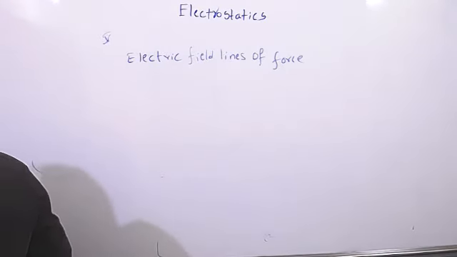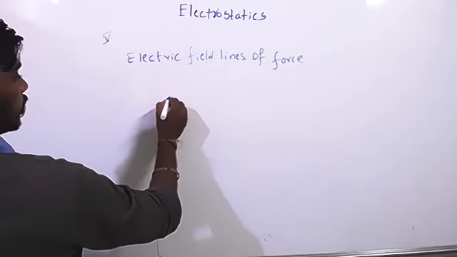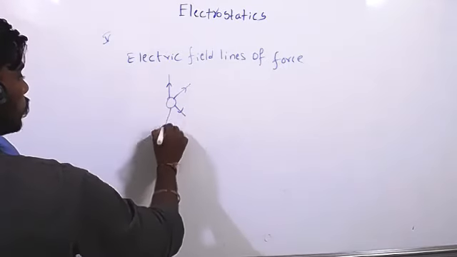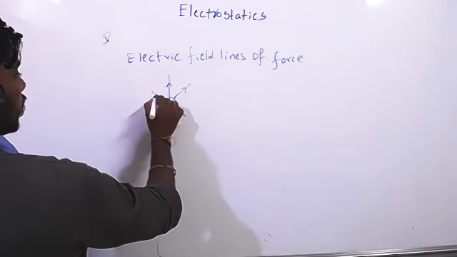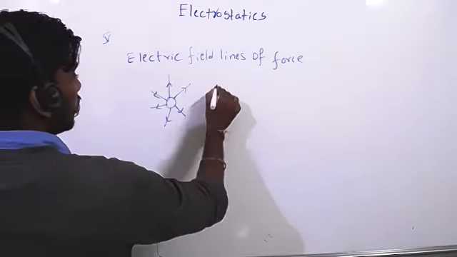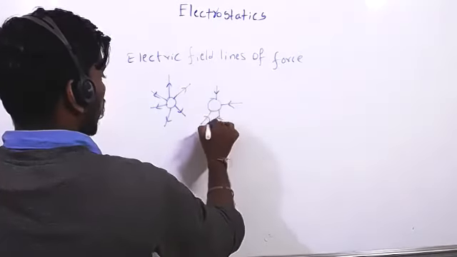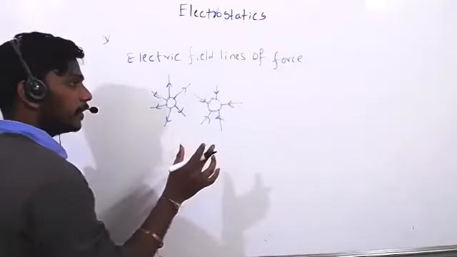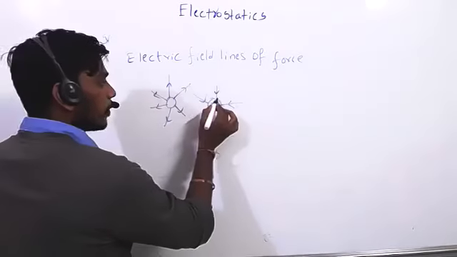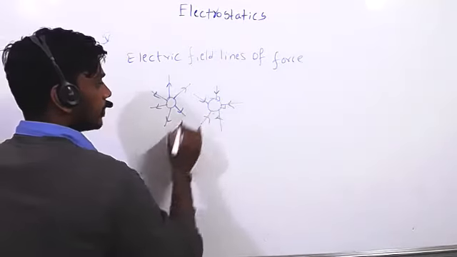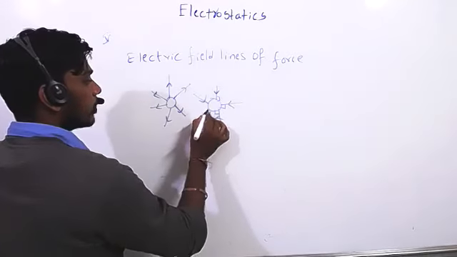Electric field lines are imaginary lines. For a positive charge, electric field lines are outside. For a negative charge, electric field lines are inside. And these field lines are always perpendicular to the surface of the charge. You should remember that.